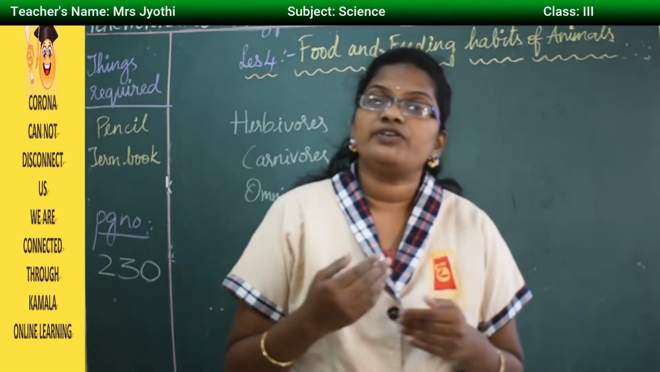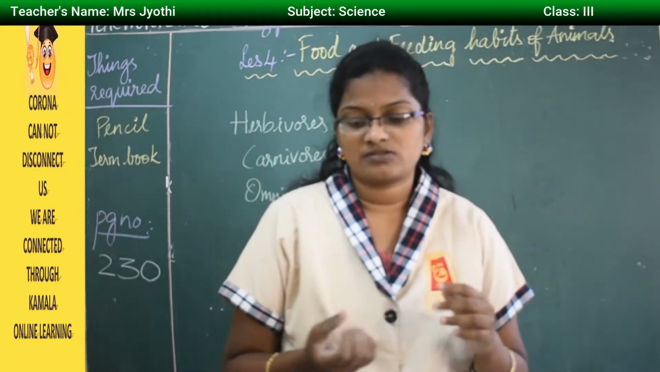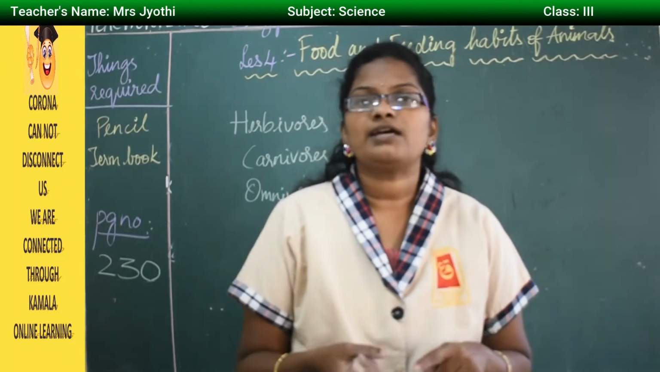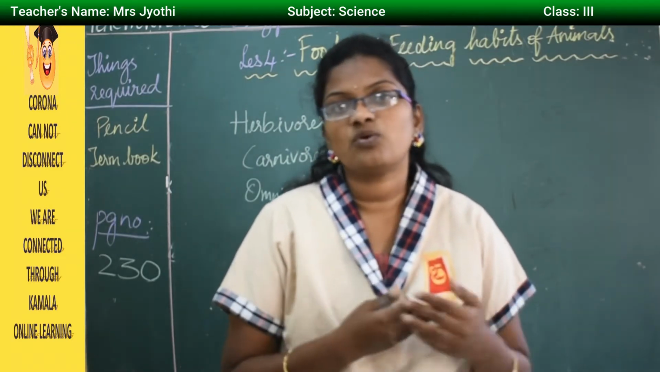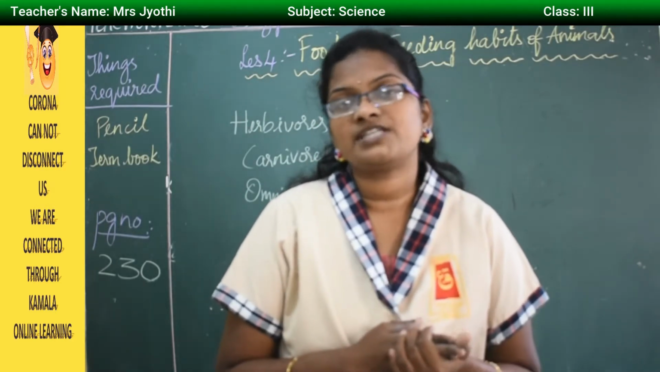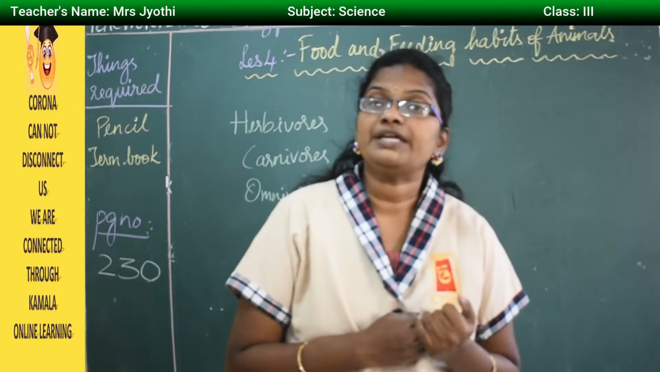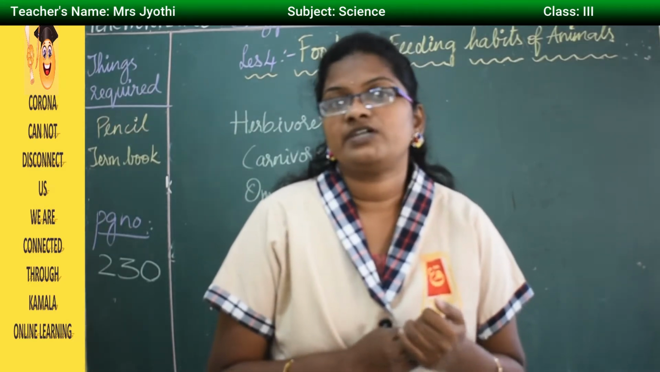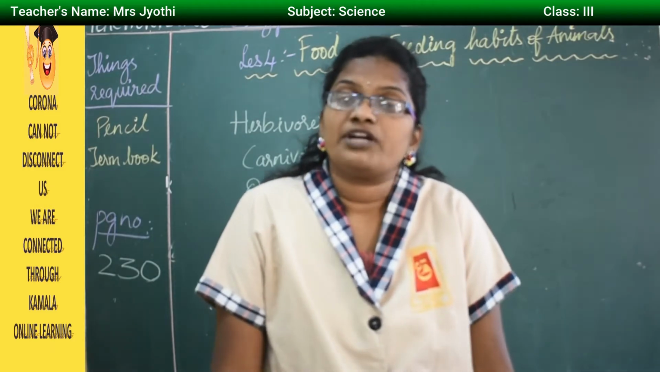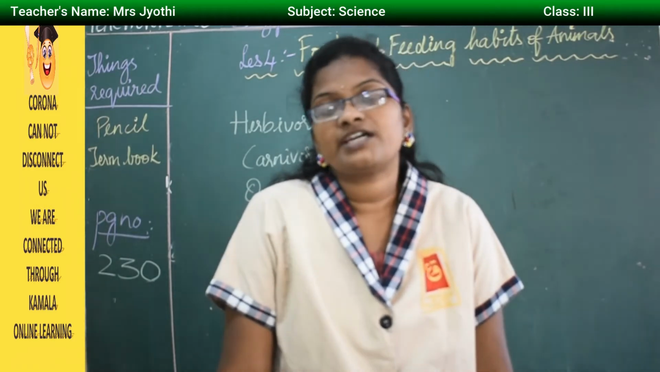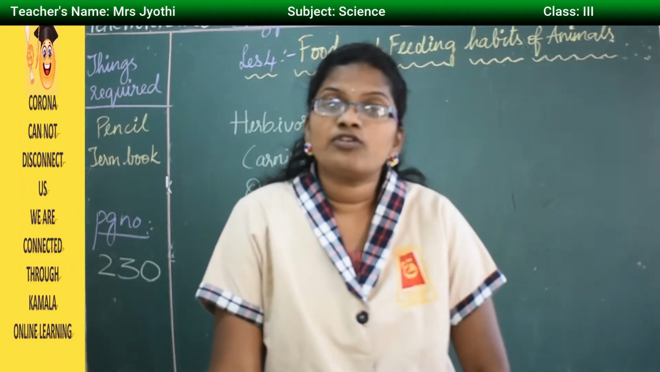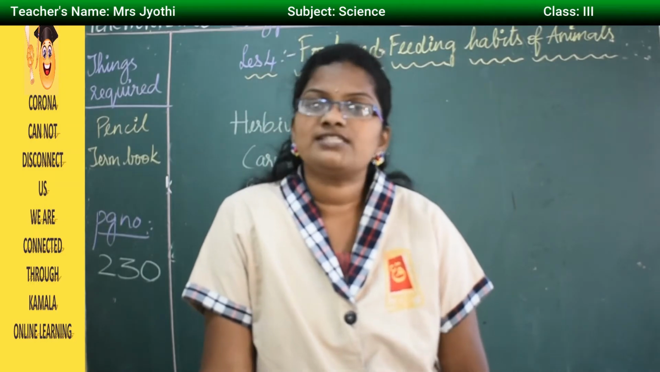In the previous session I told you the examples also, like we eat egg and milk, which come from animals. Milk comes from cows, buffaloes, goats and so on. Eggs come from birds like the hen. Meat comes from the hen and goat. Next, the vegetables and fruits we eat come from the plants. So food comes from both plants as well as animals.